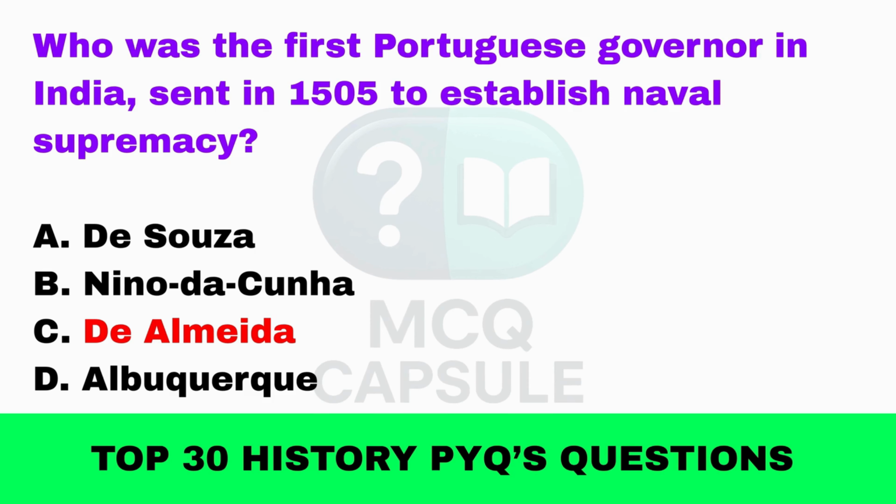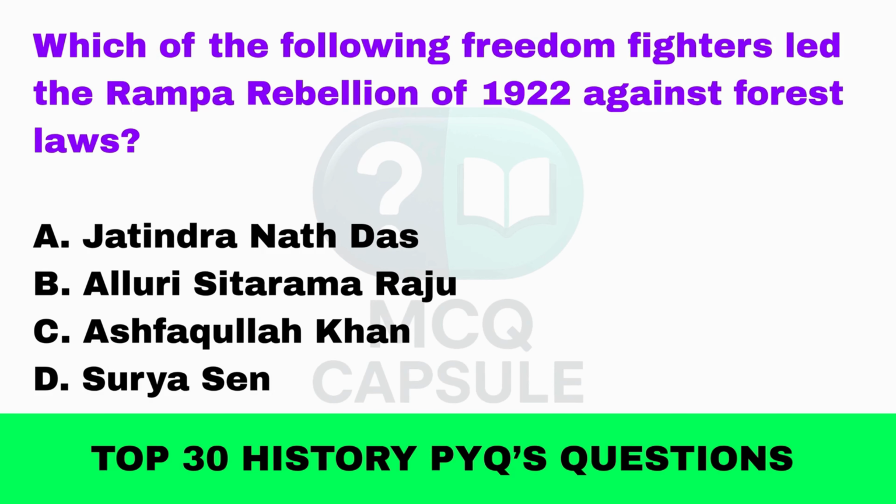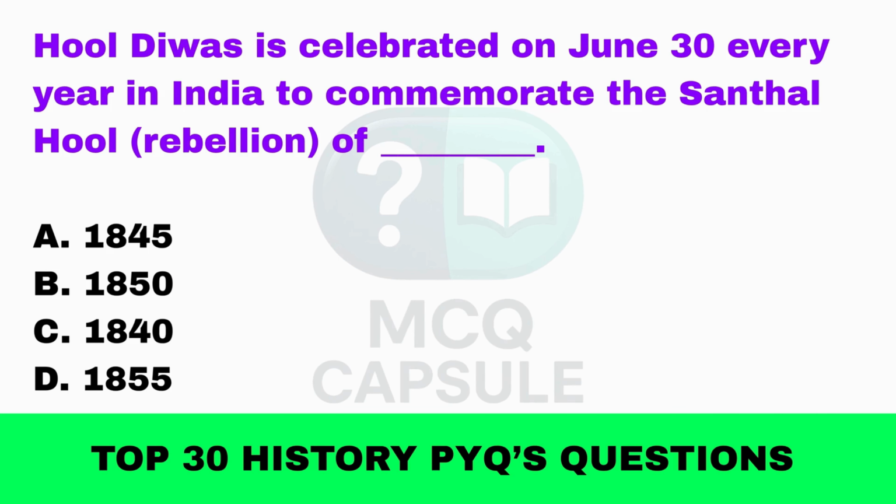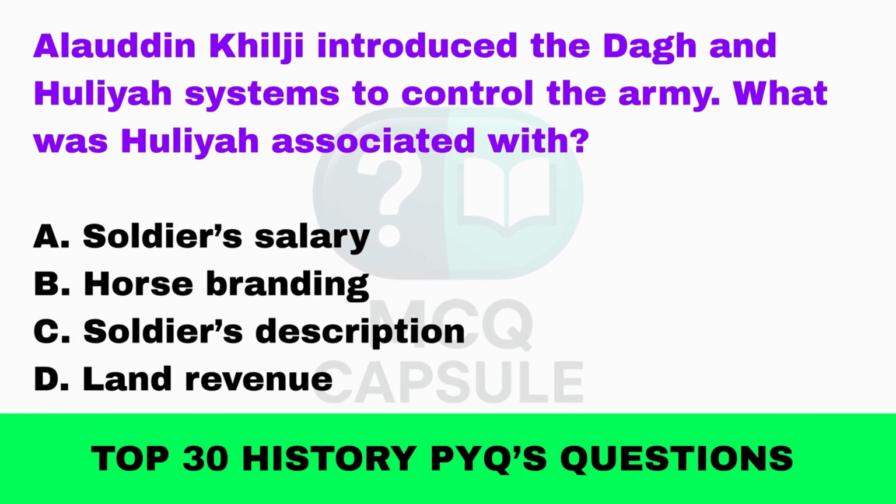De Almeida. Which of the following freedom fighters led the Rampa Rebellion of 1922 against forest laws? Alluri Sitarama Raju. Hul Divas is celebrated on 30th June every year in India to commemorate the Santhal Hul Rebellion of 1855. Alauddin Khilji introduced the Dag and Hulia systems to control the army. What was Hulia associated with?